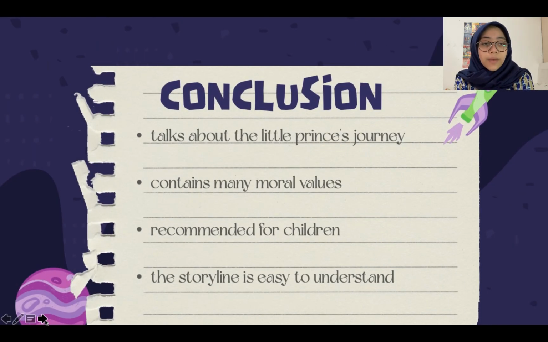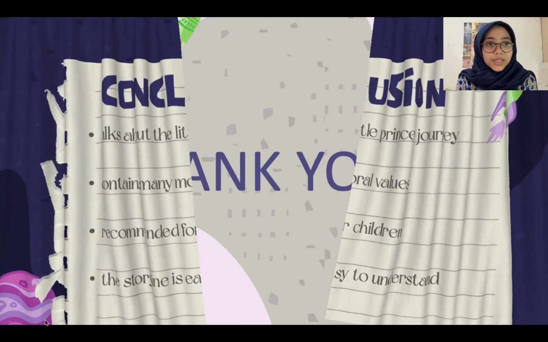And finally, we've come to the last literary element, the conclusion. The conclusion about this book is that this book tells about the little prince's journey to Earth and how he met the narrator. This book also contains so many moral values, and I recommend this book for children because the storyline is easy to understand, and also there are some unique illustrations. And finally, I've finished my presentation about this book.